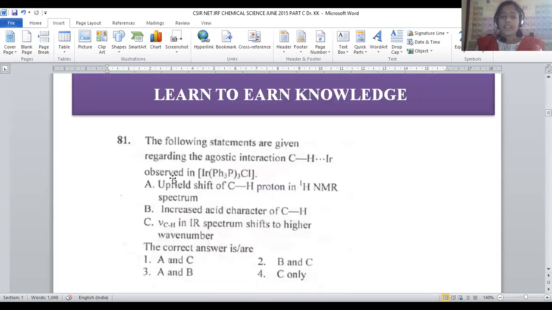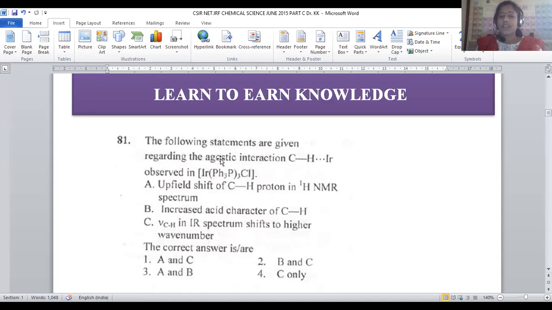Question number 81 is a part of inorganic chemistry. The following statements are given regarding agostic interactions of C-H with the iridium observed in Ir(PPh3)3Cl. It is a triphenylphosphine complex of iridium. So in this compound, there is a possibility of C-H to iridium agostic interactions. Then what could be the reason for such agostic interactions?